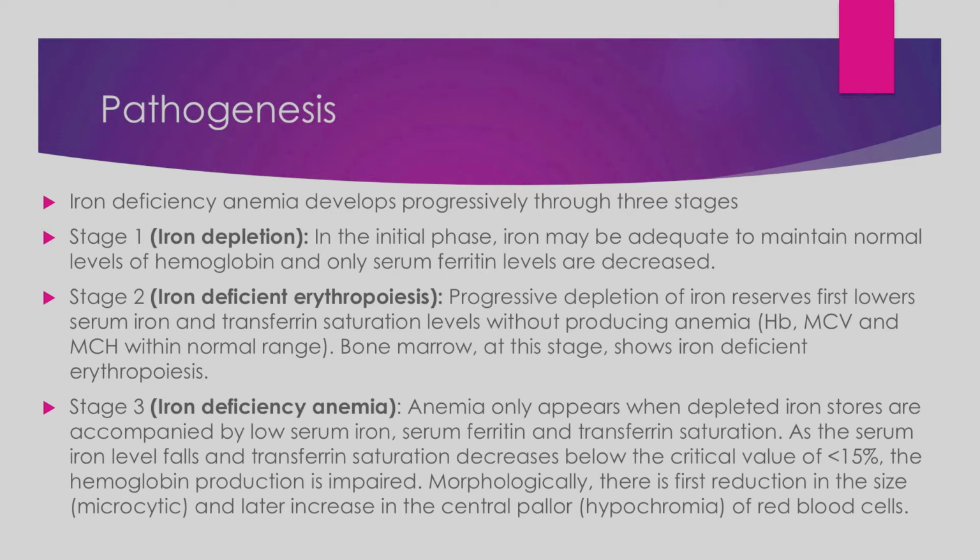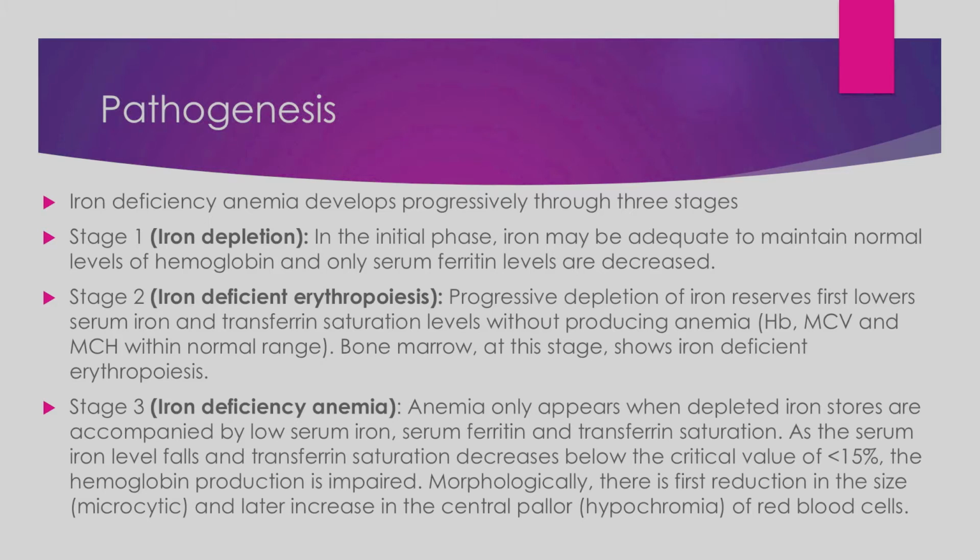Number 2 is iron deficient erythropoiesis. When the iron reserves, that is the serum ferritin levels, progressively drop, the serum iron levels also drop. The transferrin saturation levels also drop as a result, because there is not enough iron to saturate the transferrin in the blood, which produces anemia. In the anemia which is produced initially, the hemoglobin, the MCV and the MCH are in the normal range, because we still have the iron reserves, we still have some of the serum ferritin, right?